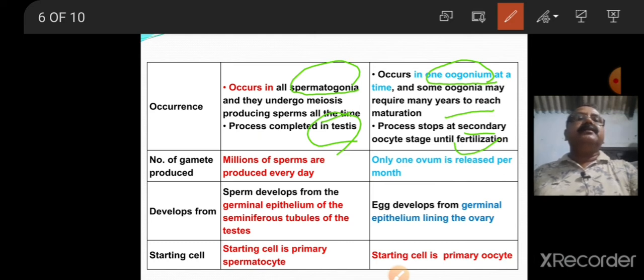That means in the fetal stage oogenesis starts and continues up to the primary oocyte stage. Then it passes on to meiosis and the process is arrested at metaphase 1 stage.